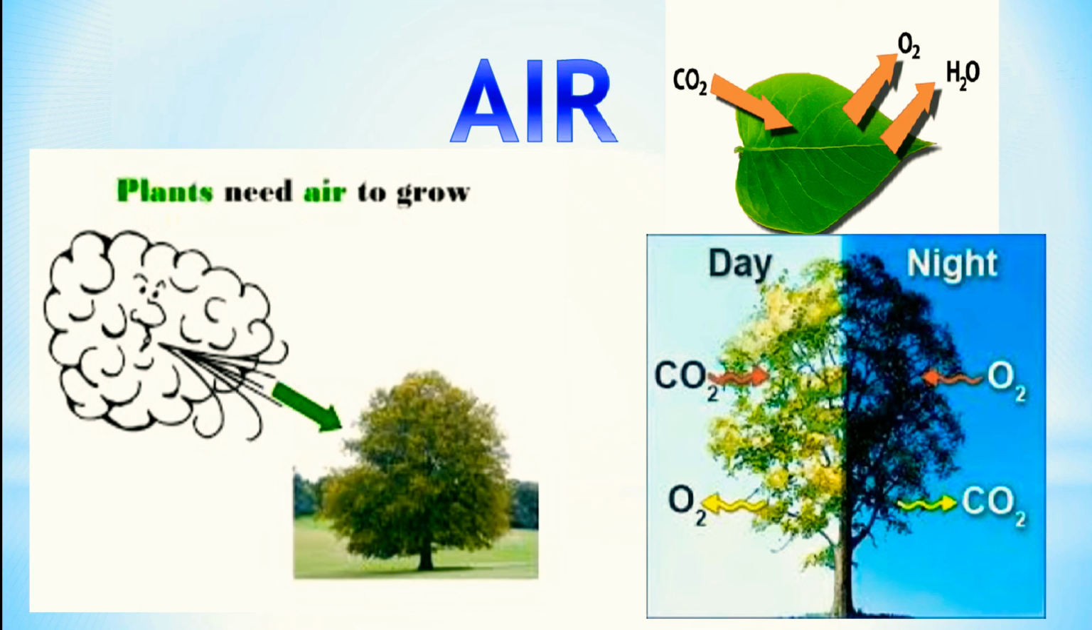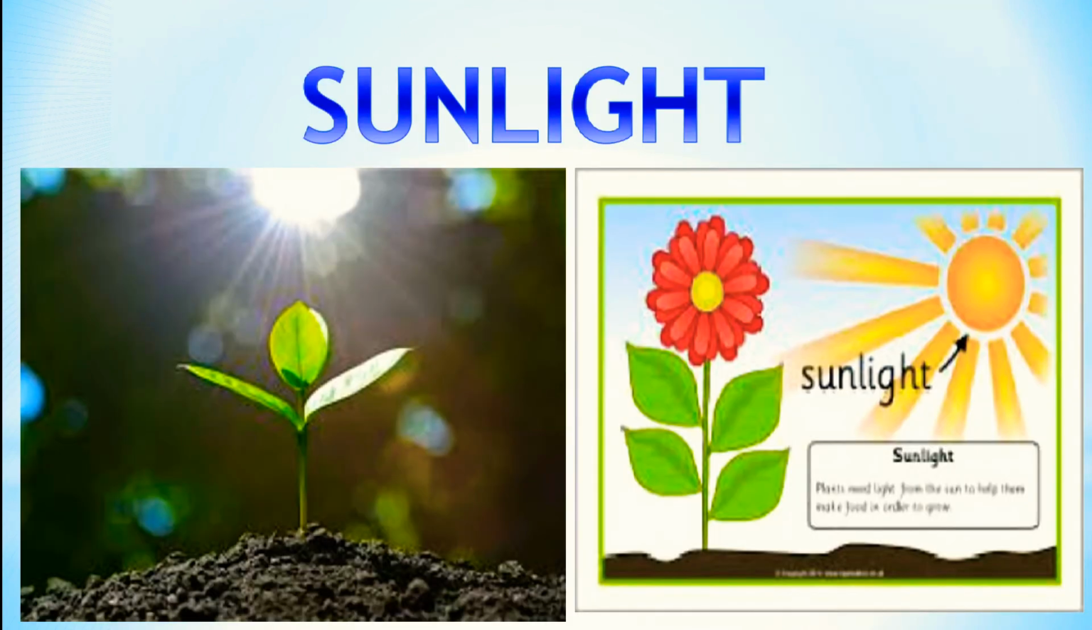The next need of a plant is sunlight. Sunlight is essential for plants to prepare their own food. So, we have to make sure that plants get sunlight.